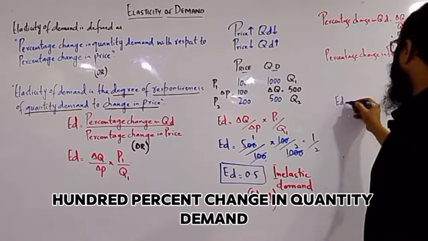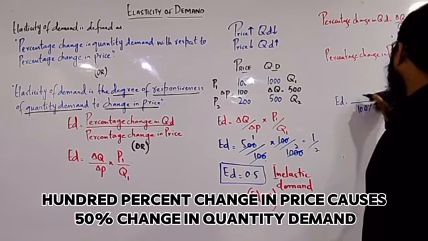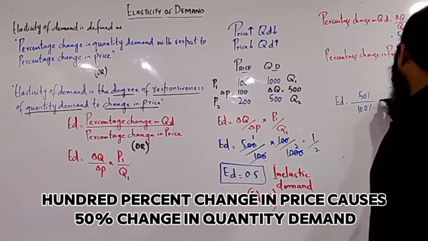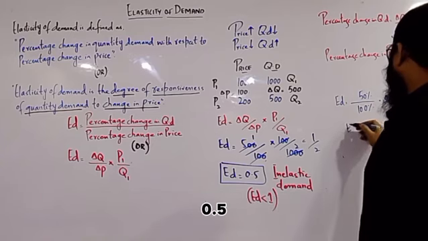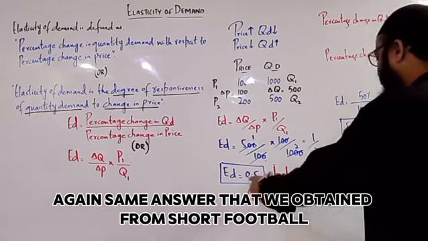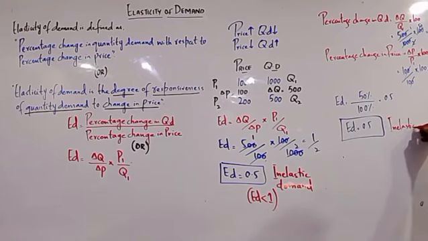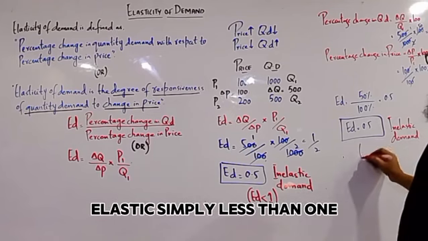A 100% change in price causes a 50% change in quantity demand, that is 0.5. Again, the same answer that we obtained from the short formula, and the elasticity of demand is inelastic. Inelastic simply means less than 1.